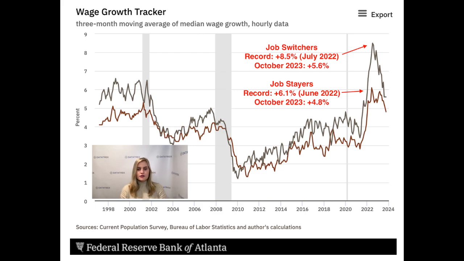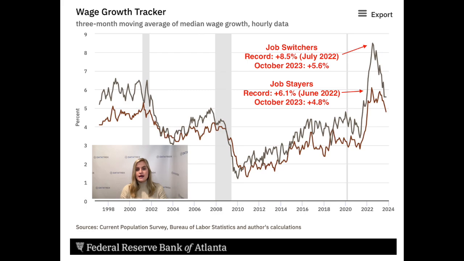over year. Meanwhile, wage growth for job stayers was up 4.8% in October, still much higher than 3.2% in February 2020, but at least somewhat of a drag on overall wage growth. So the bottom line here is that wage growth for job switchers and job stayers still far exceeds pre-pandemic levels. Yes, they are at least falling relatively quickly, but it's important that this downward momentum continues.